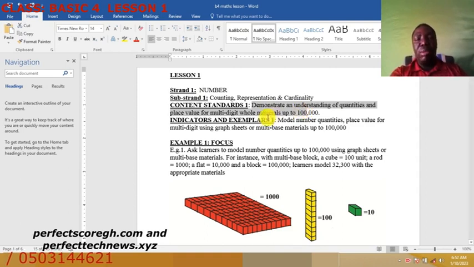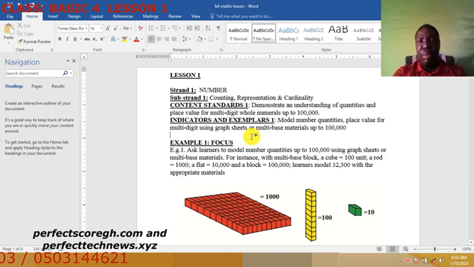Now let's move on to the indicators and examples. 1. Model number quantities and place value for multi-digit numbers using graph sheet or multi-base materials up to 100,000. So this is the curriculum. Remember, my lessons follow the curriculum. This is example 1. This is our focus. We are looking at the first example.